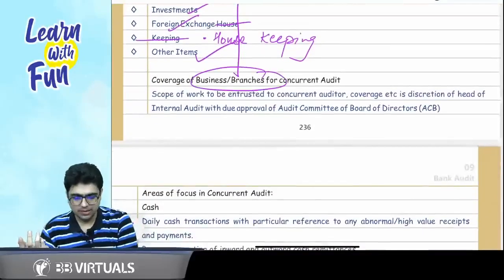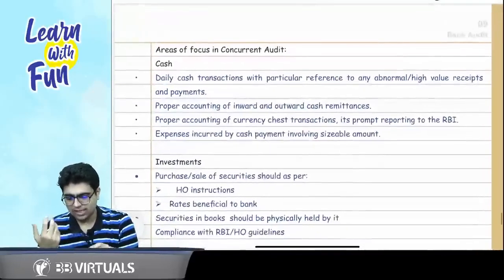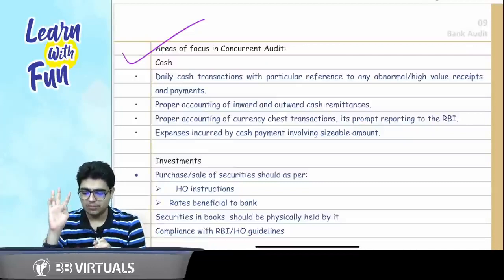Coverage of business and branches will depend on the decision of the audit committee of the board of directors. What are the areas we have to focus on in the concurrent audit? First of all, cash. In cash, remember the 4 points.